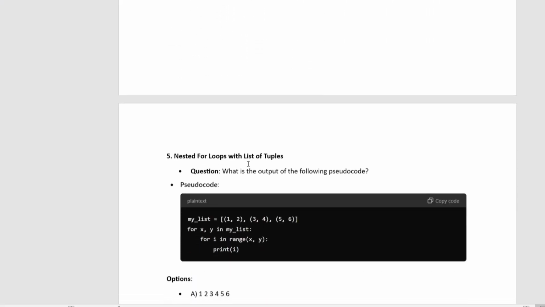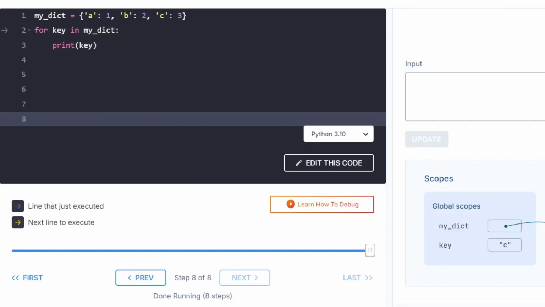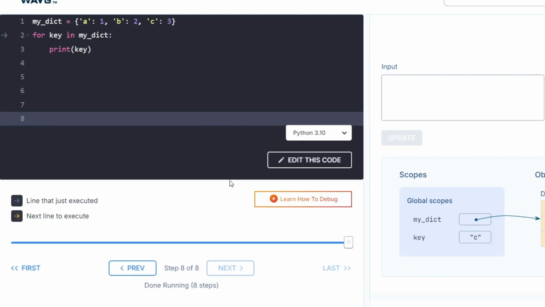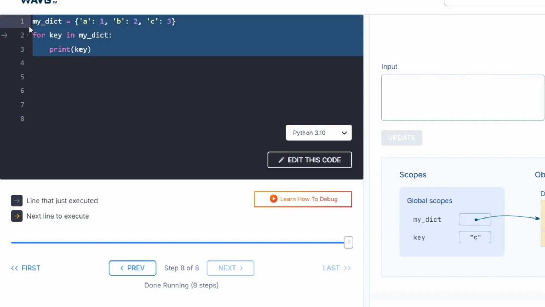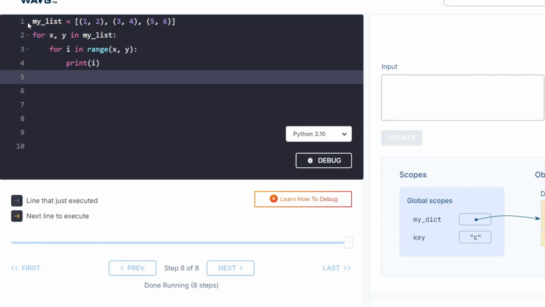Okay, let us go to the fifth question, in the form of a nested loop, including a list and a tuple. Whenever you feel bored, this kind of activity you should do in daily life. Every day, spend just 5 to 10 minutes. Your skills will be enhanced and you will be a good coder. I promise that definitely. But you have to be consistent and focus on these small things.